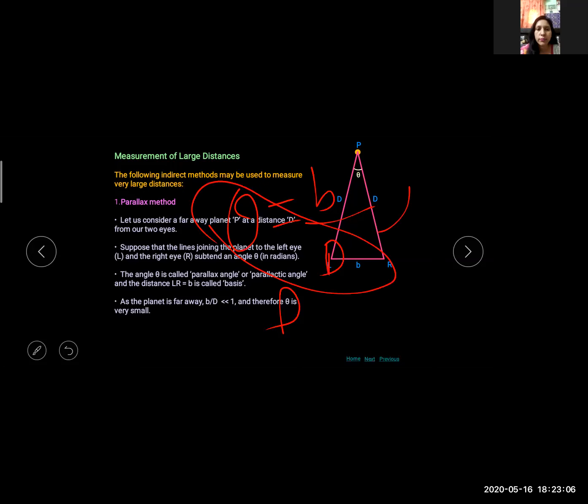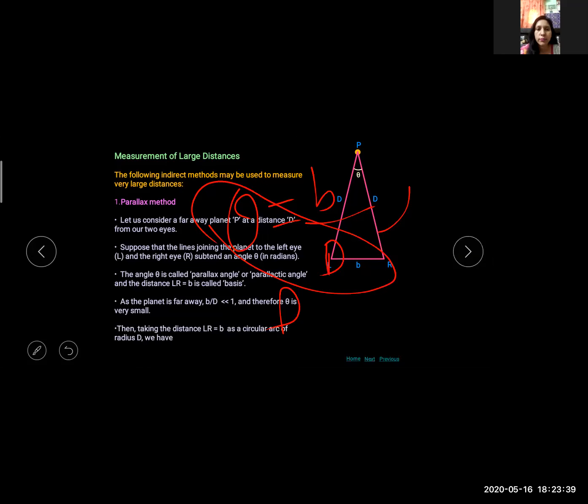In some cases, D is much greater than B. That is, the object is very far away, hence angle theta is too small to be detected and measured. For this, we can suitably broaden the basis so that theta increases and D can be calculated easily. Clear? The distance B is an arc of a circle centered at P, as I told you, where the object is being observed. So I hope this is clear to you.